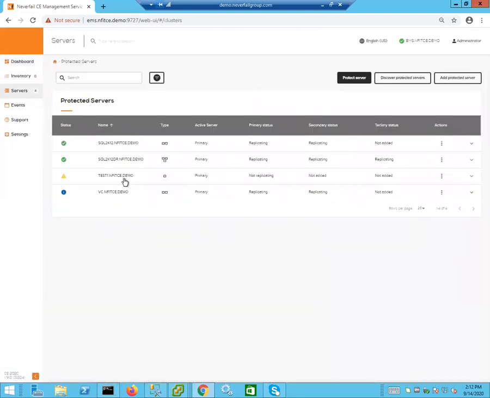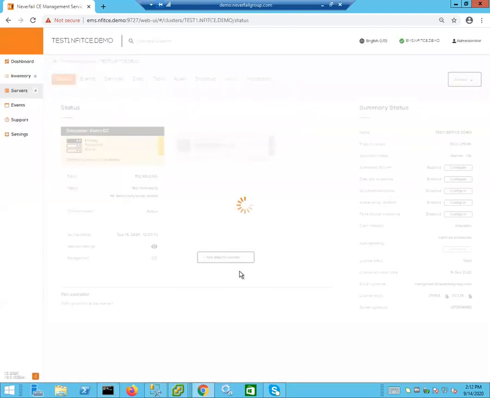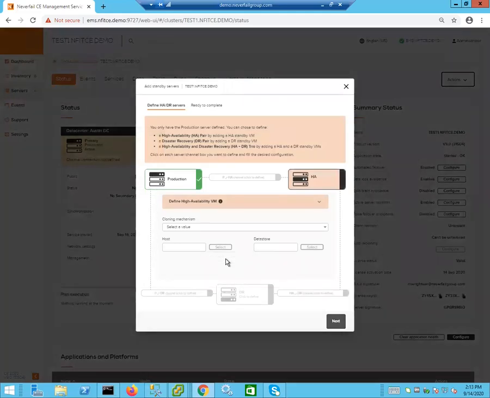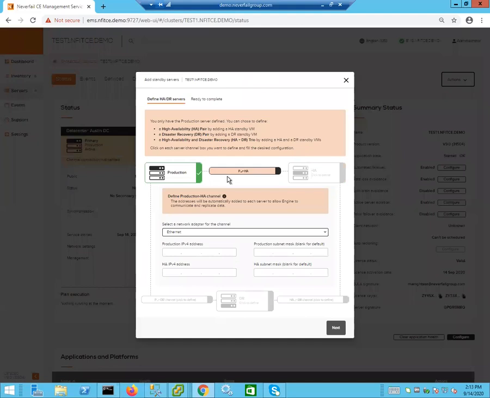And now, as you can see, we have our test server here. As before, we installed Continuity Engine on the production server, and now it's configured, as you can see here, and it's also licensed. And now we're going to add standby servers for Tertiary. Now, the wizard, in this case, we're going to build it from the ground up. We're going to start with our HA copy. So we're going to click on our channel.